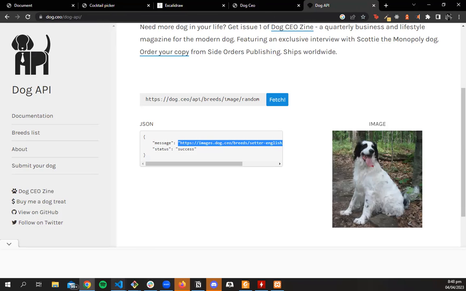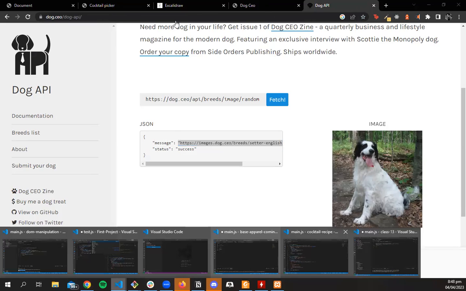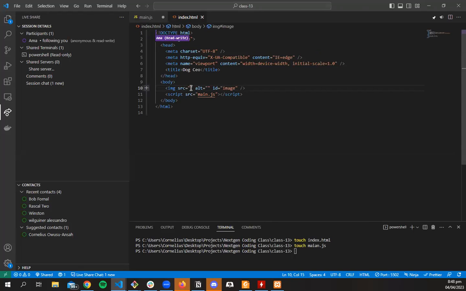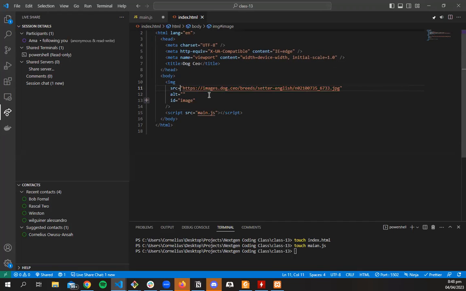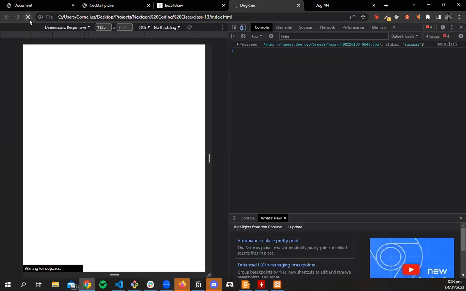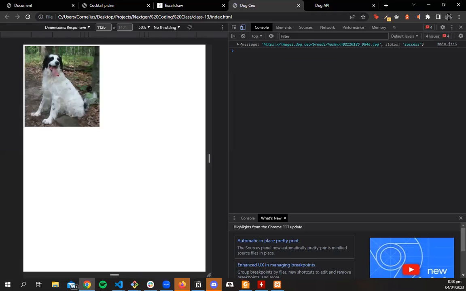If I copy this URL and I just had raw HTML and I put it as my source, what have I done? Okay, I guess I have too many quotation marks. So if I just had raw HTML and I copied this URL to an image and I refresh my page, you can see that I have a dog image. So it means that the link is a link to an image.